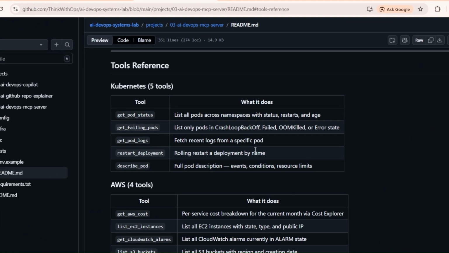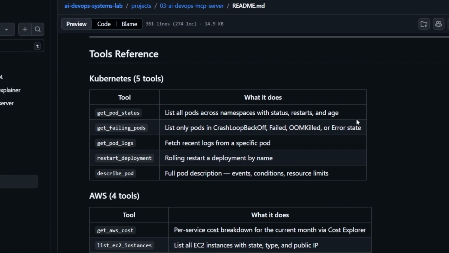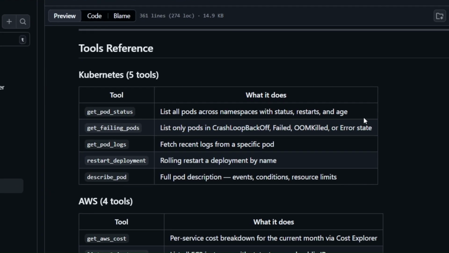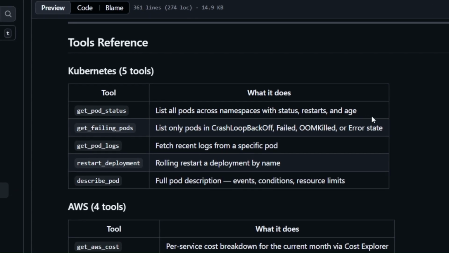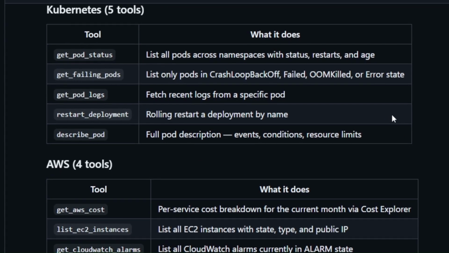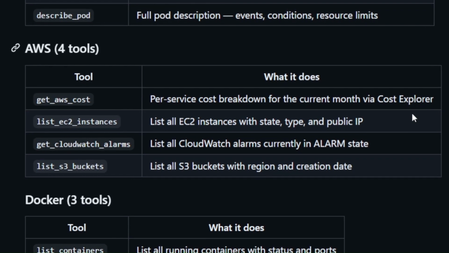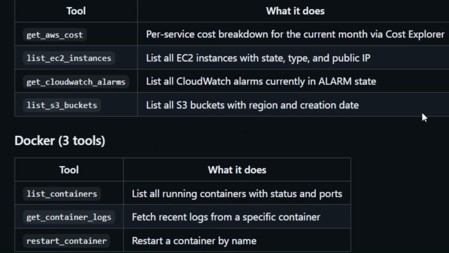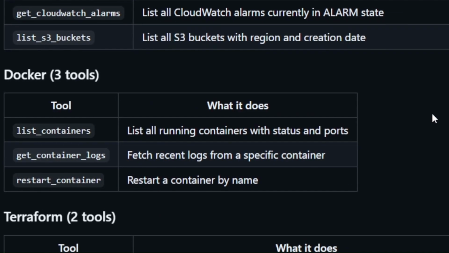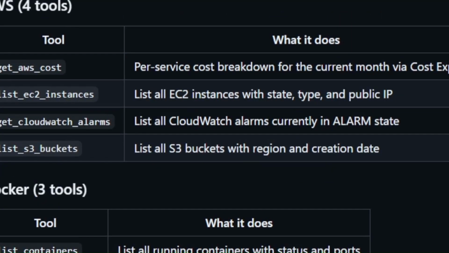Kubernetes tools connect to my K3s cluster on EC2. AWS tools use Boto 3 with my local AWS credentials. Docker tools connect to the remote Docker daemon on the same EC2 instance. Terraform tools run the CLI via subprocess. The results come back to Claude as plain text. Claude reads all of it, synthesizes everything, and replies back to you in one clean response.